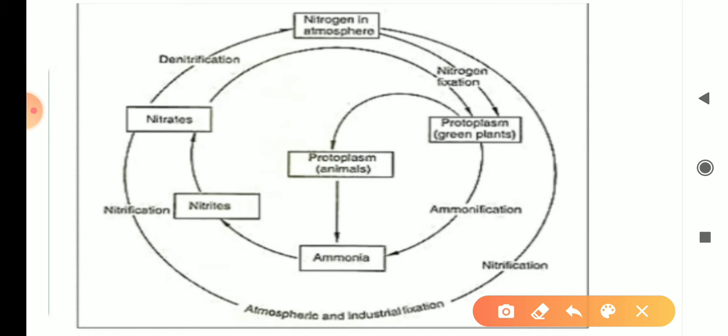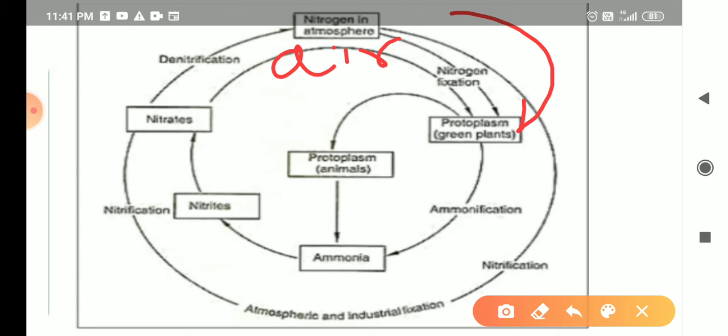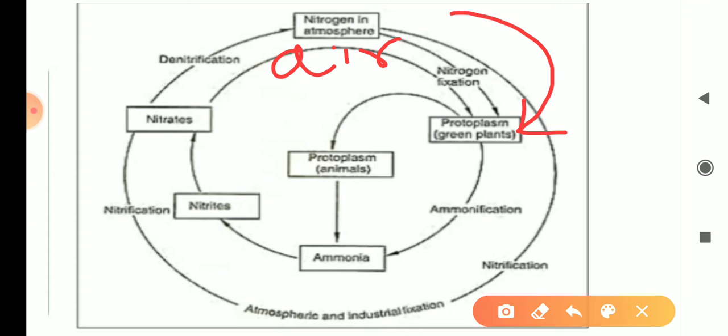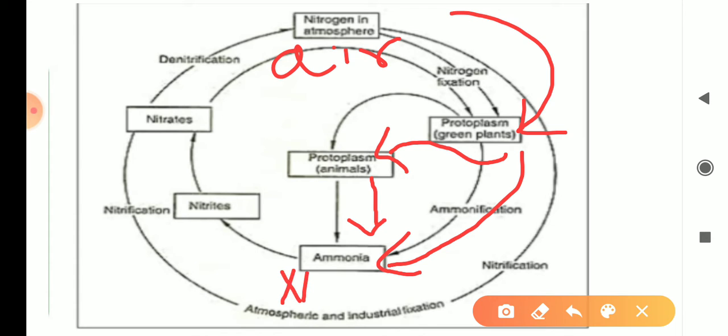This nitrogen starts from air, comes into the body of plants, forming a part of protoplasm. Then it is eaten by animals, so nitrogen has come into the body of animals. And when these animals and plants die, the nitrogen converts into ammonia, NH3.